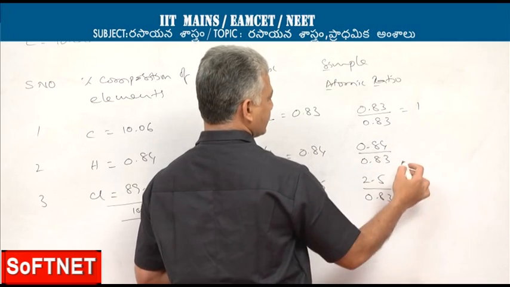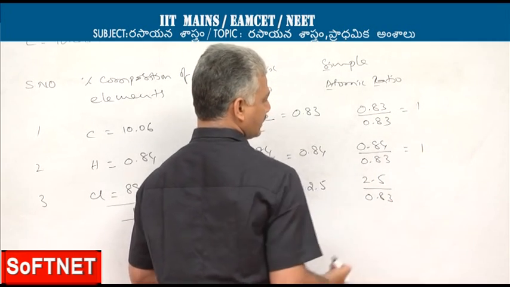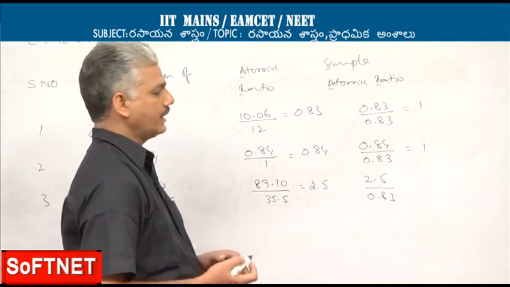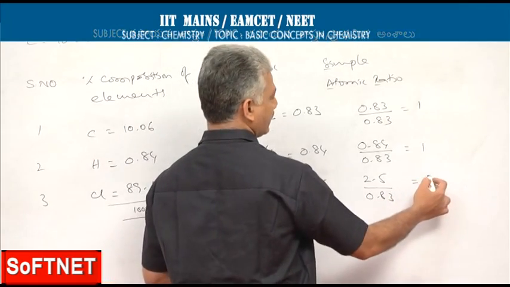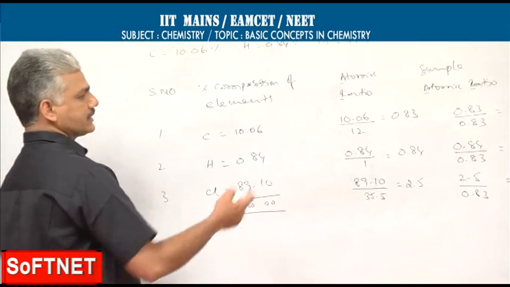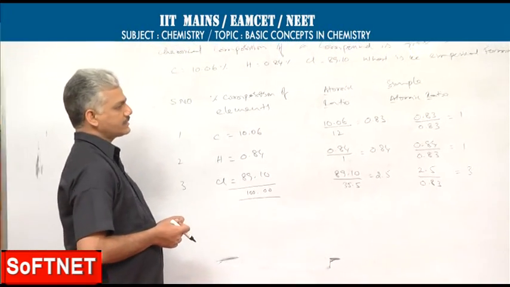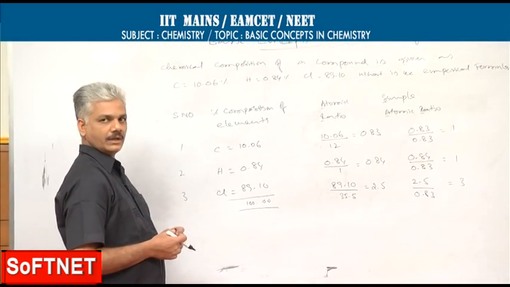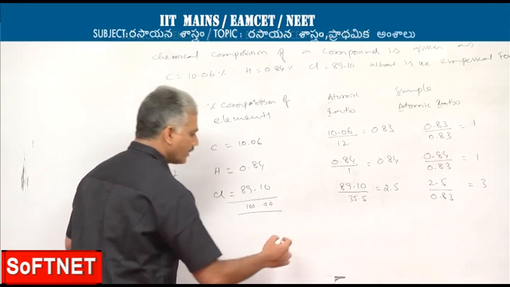The first value comes out to 1. The second value also comes out to approximately 1. The third value comes out to approximately 3. So those adjusted integer values will be taken as the simple atomic ratio.